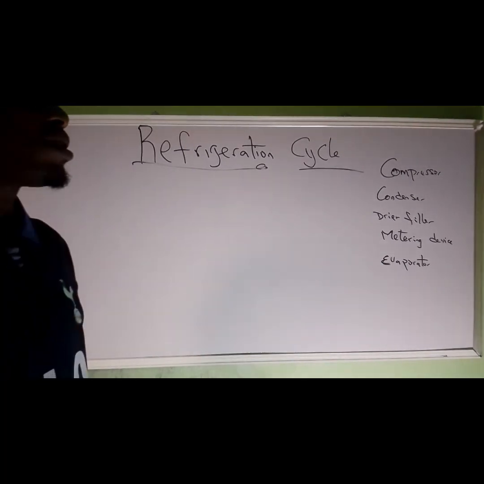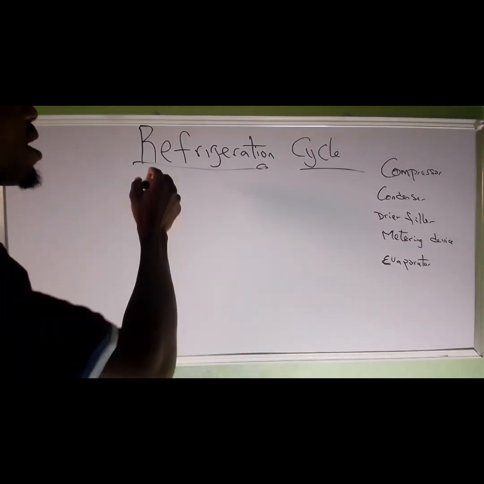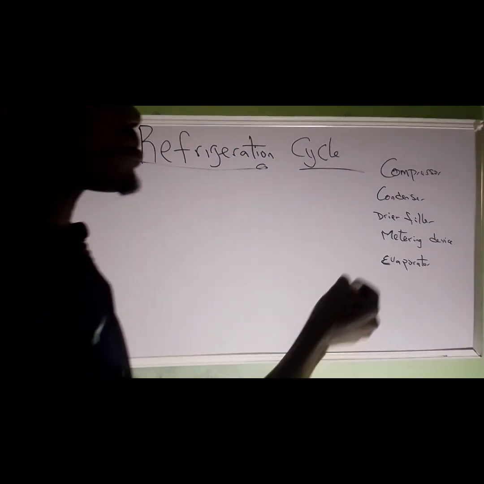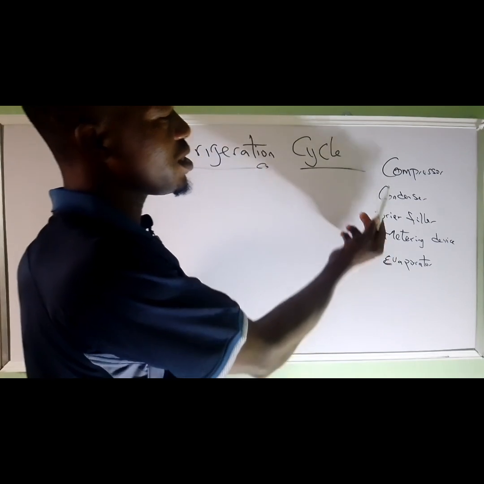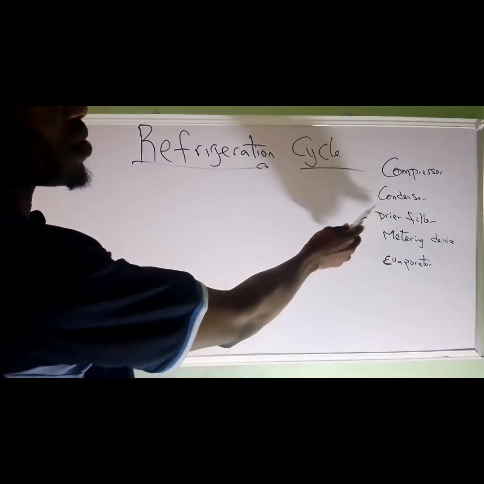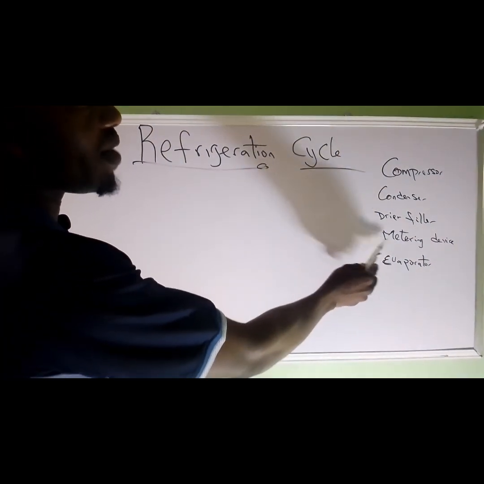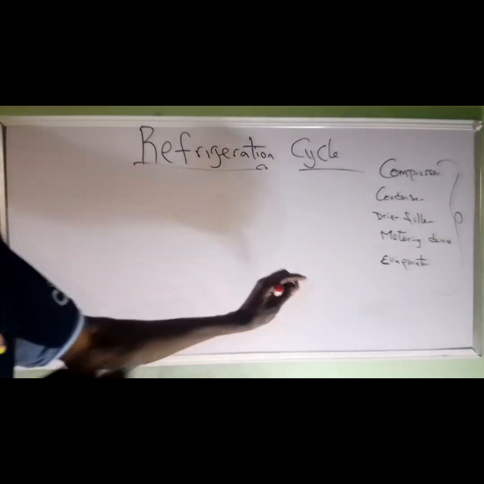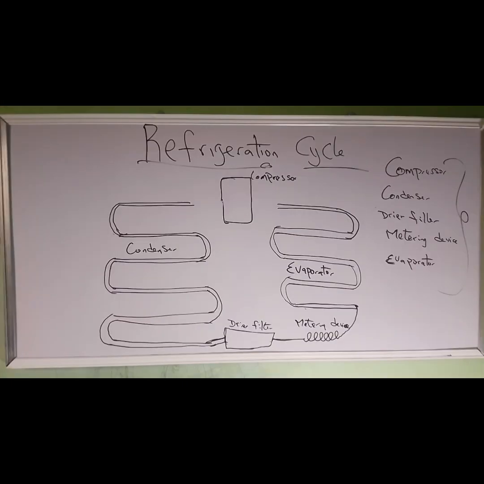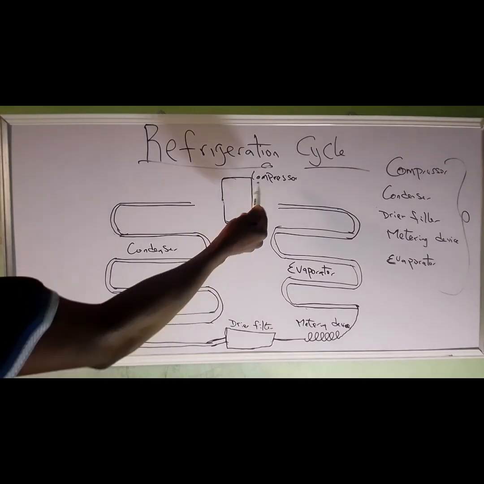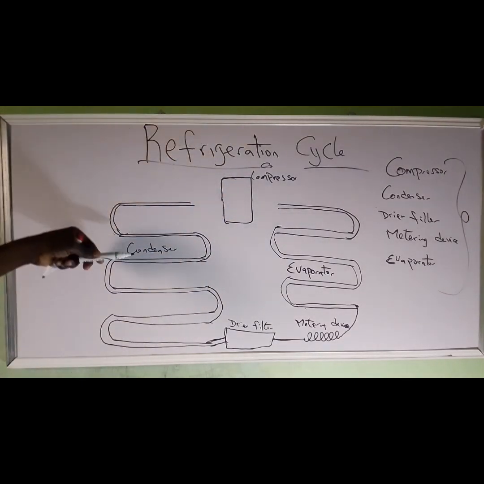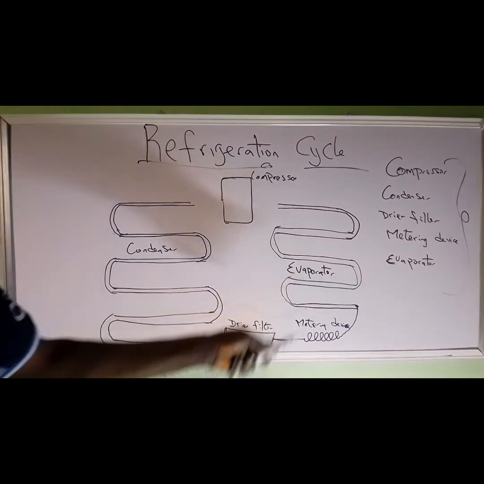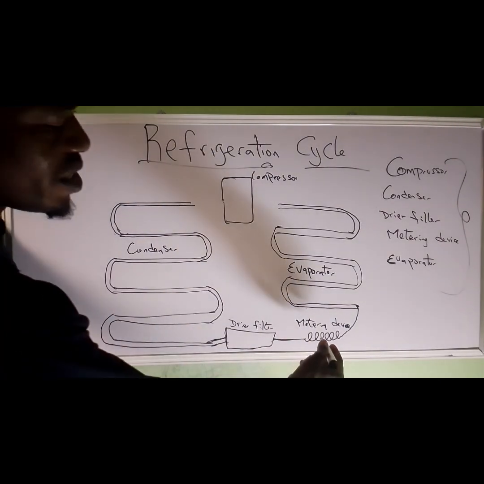My name is Wahid. Today we are going to talk about how the refrigerant cycle works. In refrigeration, we have five major components, which are the compressor, the condenser, the dry filter, the metering device, and the evaporator. These are the five major components in refrigeration. This is your compressor, this is your condenser, this is the dry filter, this is the metering device, this is the evaporator.